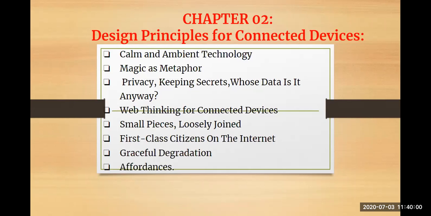In this chapter we are going to look at a few of the design principles for connected devices. What the devices themselves are, we are going to see here. We are also going to see what we mean by privacy with respect to IoT, how you are going to keep secrets and protect your confidential data. What do you mean by web thinking for connected devices? What do you mean by small pieces loosely joined? What do you mean by first class citizens on the internet? What do you mean by graceful degradation? And the last topic is affordances. In this chapter 2 we are going to see each of them in detail. Let us start with the very first topic.